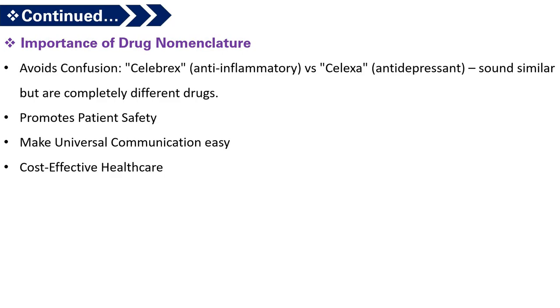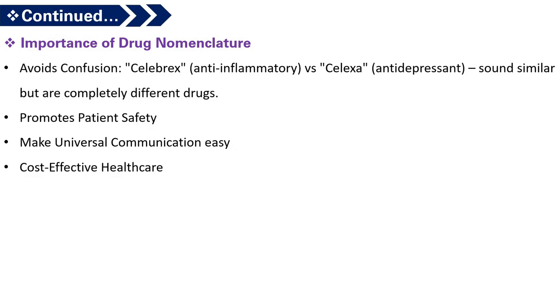Many drugs have similar sounding names, especially brand names. Standardized nomenclature helps to avoid mix-ups that could lead to wrong drug administration, which can sometimes be fatal. Example, Celebrex has anti-inflammatory action versus Celexa, which has antidepressant action. They both sound similar but have completely different therapeutic actions.